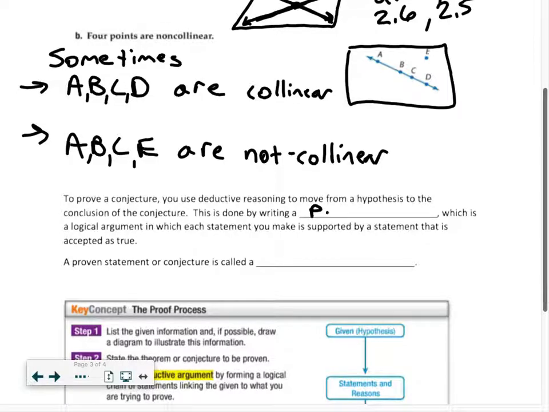So we can use deductive reasoning, use our rules, our postulates, to move from a hypothesis to a conclusion, which is a logical argument in which each statement you make is supported by a statement that is accepted as true. A proven statement or conjecture is called a theorem.